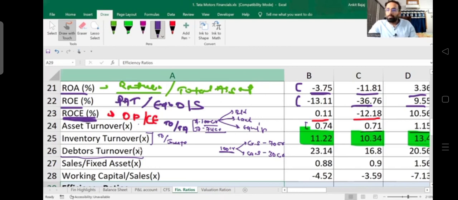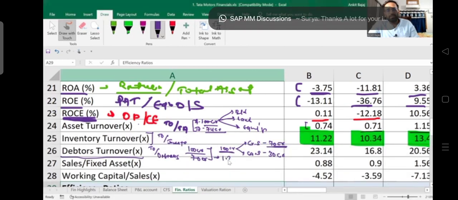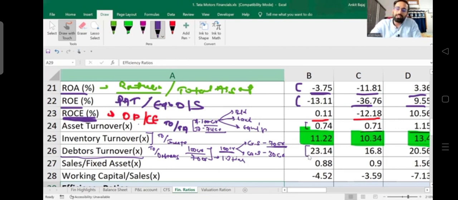Now, what is going to be the formula of debtor turnover ratio? The formula is turnover divided by debtors. In this case, the persons to whom we have performed credit sale, that is 70 crore, are our outstanding debtors. So turnover is 100 crore and debtors are rupees 70 crore. So here it is 1.33 times.